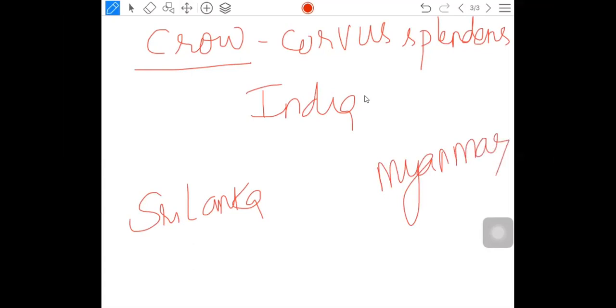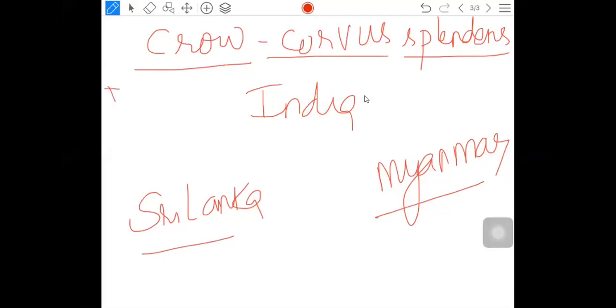Here we are trying to understand the dynamic nature of the particular species. There is a crow in India, Corvus splendens. There is a crow in Sri Lanka, Corvus splendens. Myanmar, Corvus splendens. Corvus is the name of the genus, and splendens is the name of the species. Okay, so this is the story.